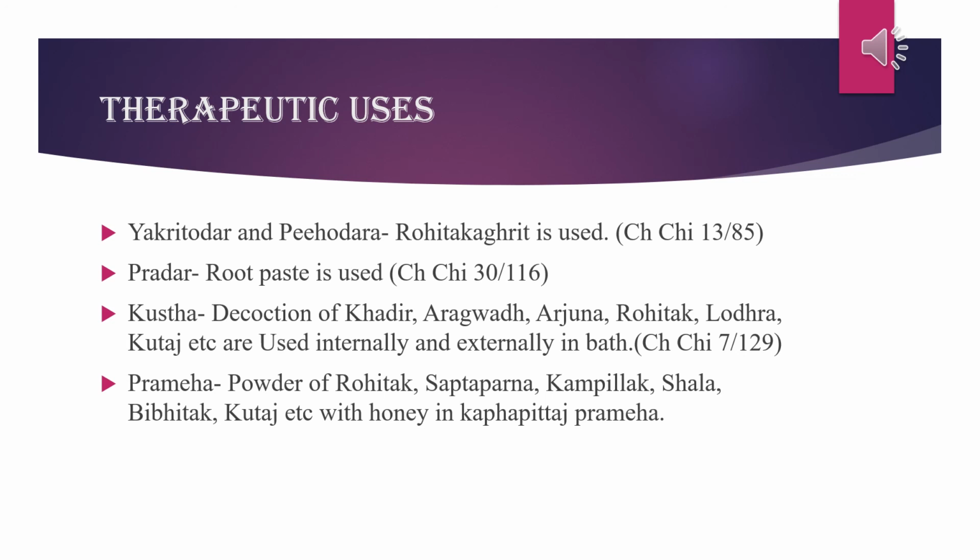You can get the reference in Charak Chikitsasthan 7th chapter. And next in Prameha, the powder of Kampilak, Saptaparna, Shal, Vibhitak, Rohitak, etc. with honey in Kapha Pittaj Prameha.